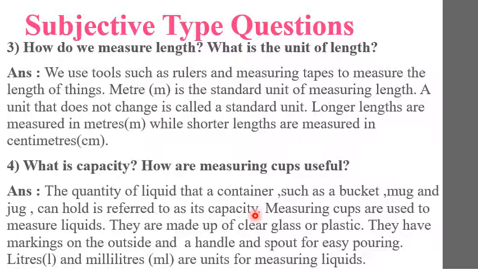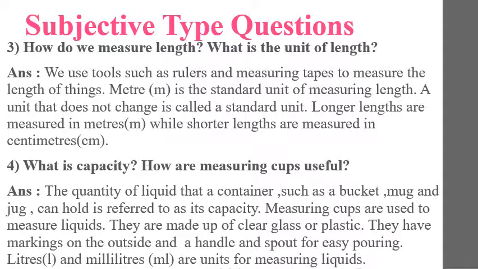Measuring cups are used to measure liquids. They are made of clear glass or plastic. They have markings on the outside and a handle and spout for easy pouring. Liters and milliliters are units for measuring liquids.